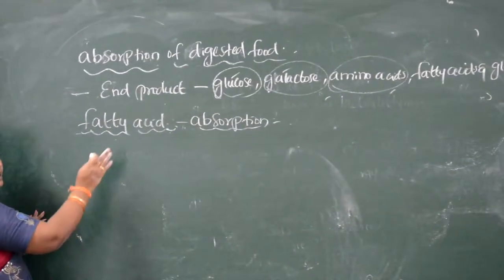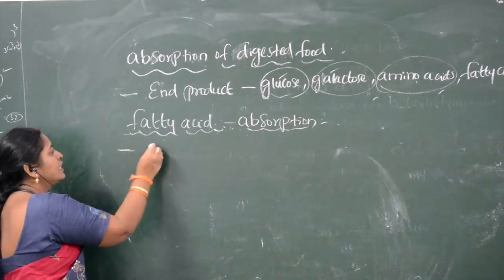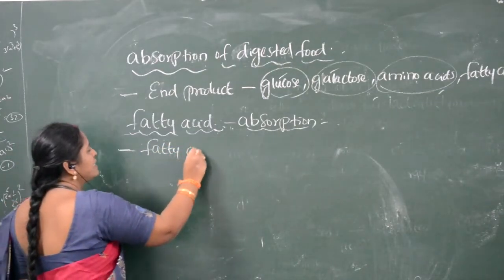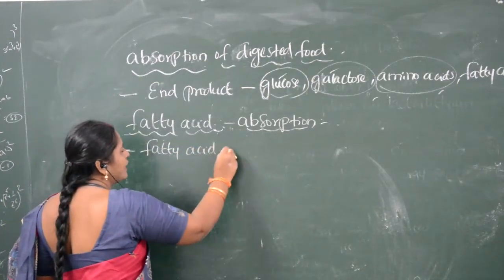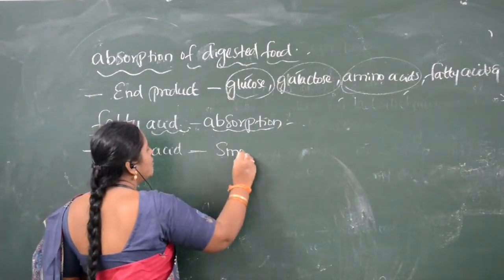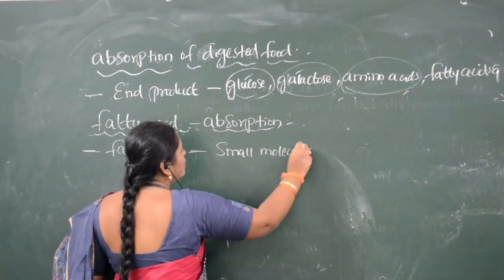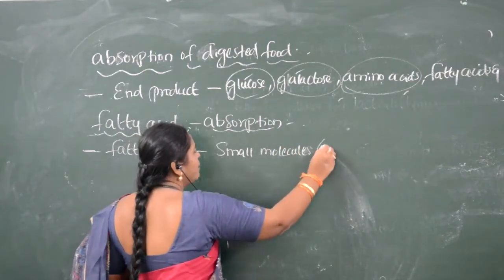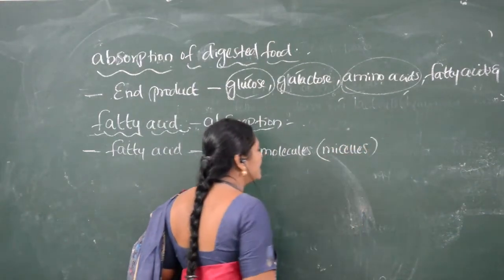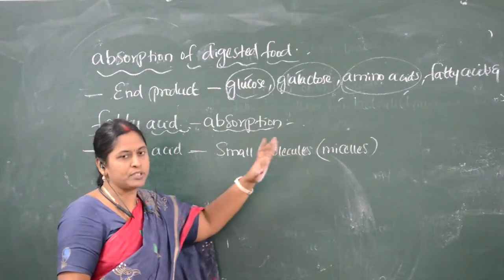The fatty acids, which are macromolecules, in the first process have to be converted to small molecules called micelles. Small molecules called micelles. Micelles are nothing but small fat globules.